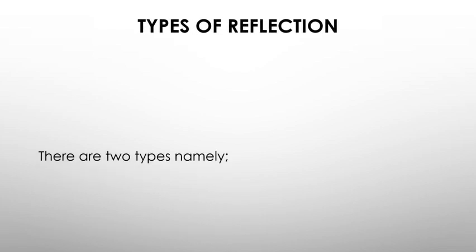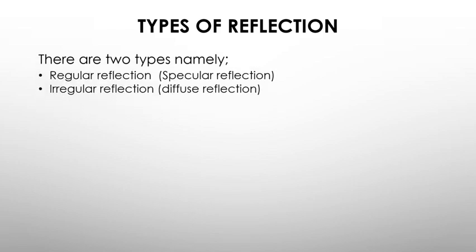So in our next aspect, we're going to talk about the types of reflection. There are basically two types. We have the regular reflection, sometimes called specular reflection, and then there is irregular reflection or diffuse reflection. Now, I want to look at what each of these types of reflection is all about. We shall begin with the first one, the regular reflection. What is it all about?